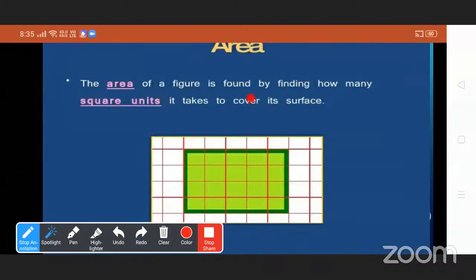The area of a figure is found by finding how many square units it takes to cover its surface. So see here, how many squares are here? 1, 2, 3, 4, 5. So the area of the given figure is 20 square units. We just have to find out how many squares are in the given figure. The total number of square units in the diagram is known as the area of that diagram or figure.